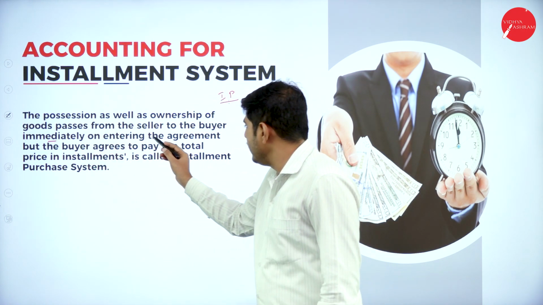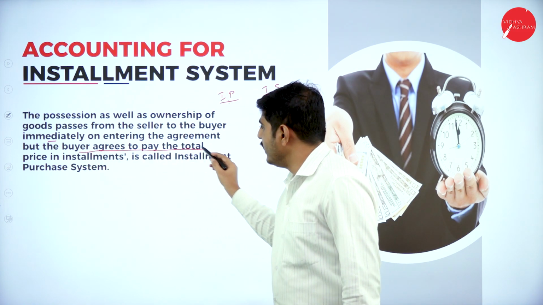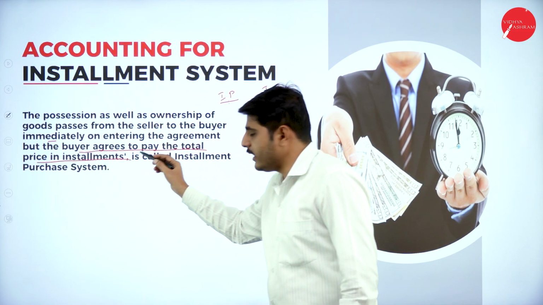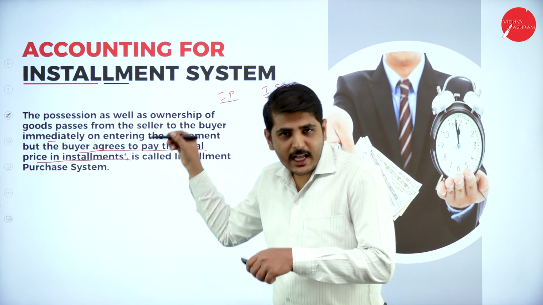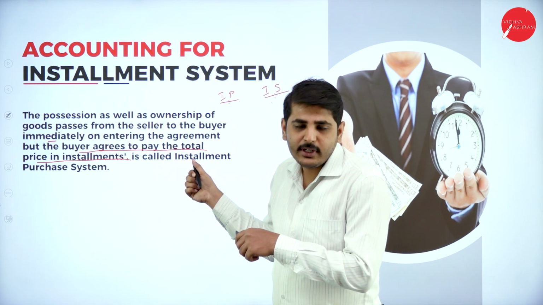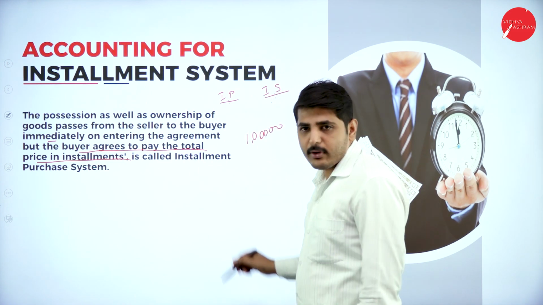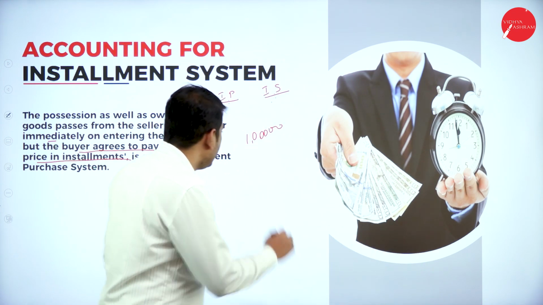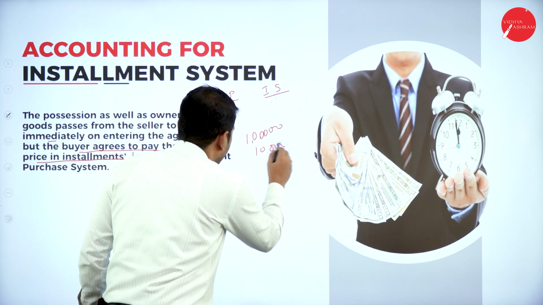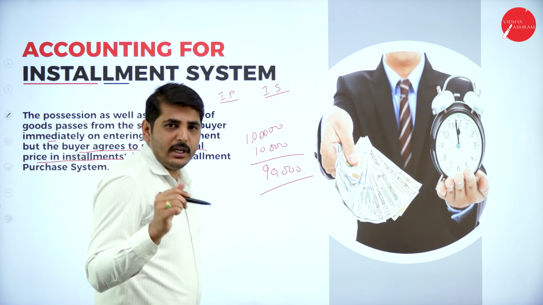Immediately on entering the agreement, the buyer agrees to pay the total price in installments. Even though the ownership transfers on the same day, there is a balance amount. For example, for 1 lakh rupees I purchased the bike. I made a 10,000 rupees down payment. The remaining 90,000 rupees I will pay in installments with interest.